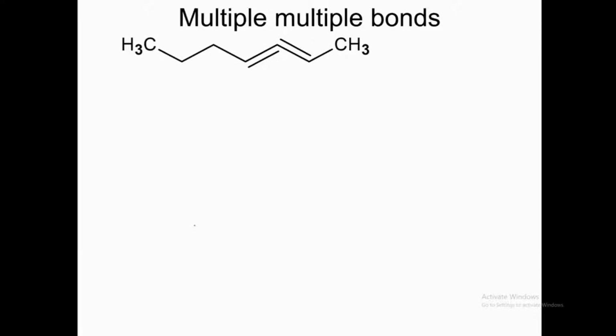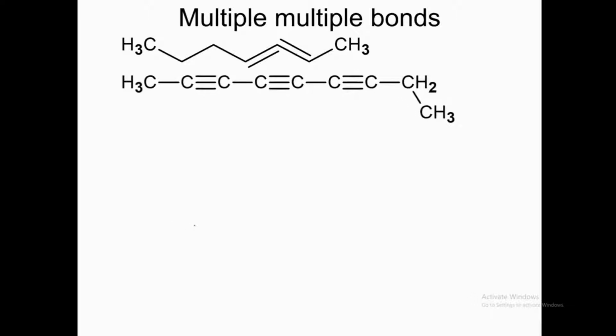If there are more than 2 bonds, I think this structure is wrong. If you look at this one, it is right. So you count numbering from this side: 1, 2, 3, 4, 5, 6, 7, 8, 9. Then the name of the compound will be non because there are 9 carbons.